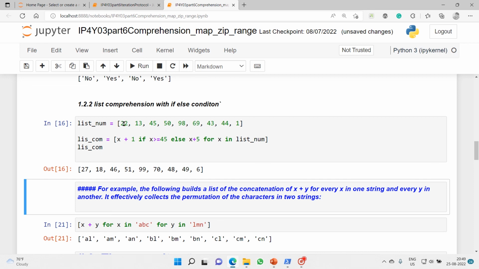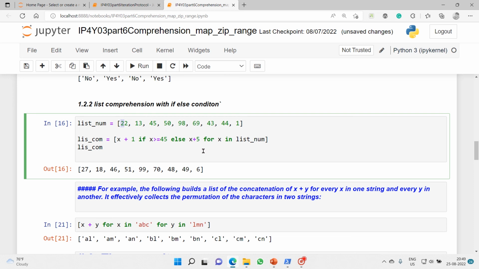22 is less than 45, so 22 plus 5 is 27. 13 is less than 45, so 13 plus 5 is 18. And 45 is equal to 45, so we just added 1 to 45 and got 46.